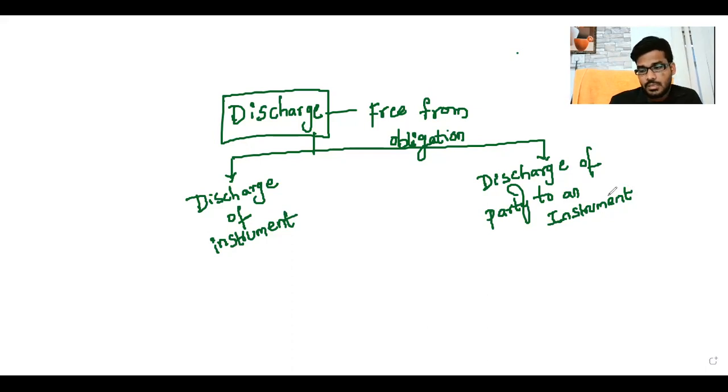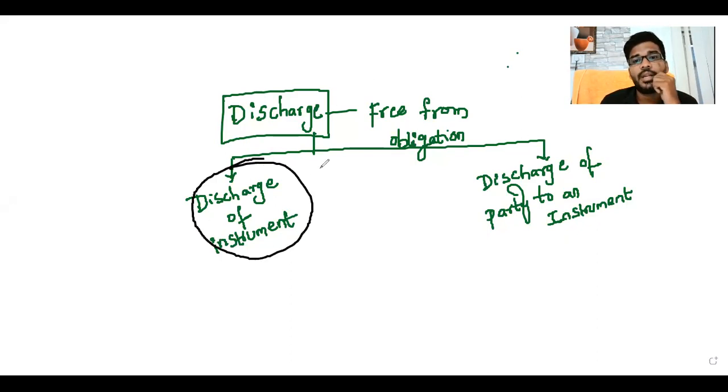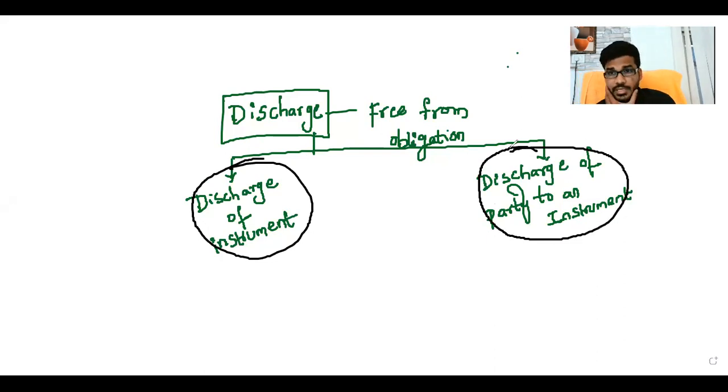Sorry for the interruption. So discharge means free from obligation. Generally, this discharge is broadly classified into two categories. One is discharge of instrument. Another one is discharge of party to an instrument. What is the difference between them?